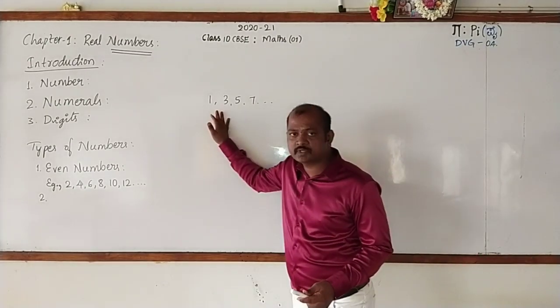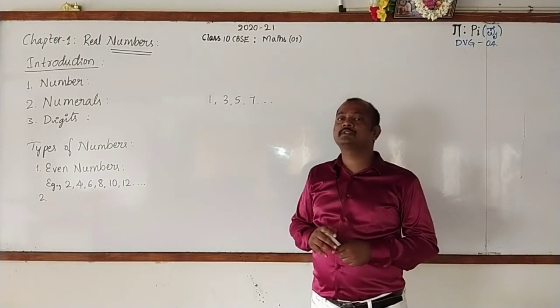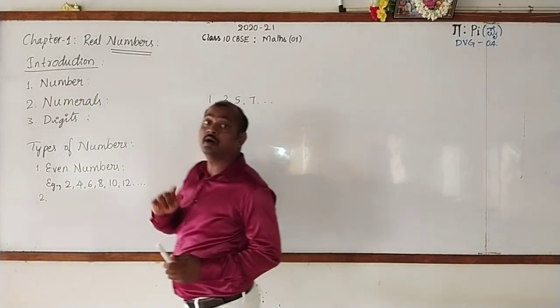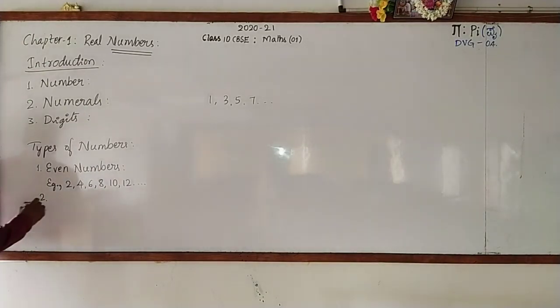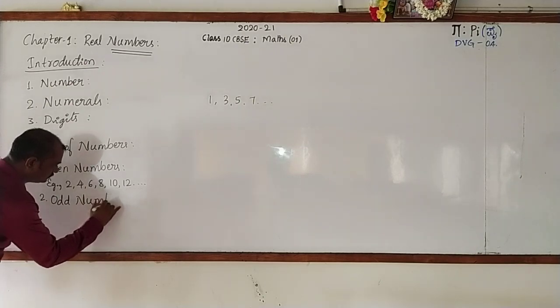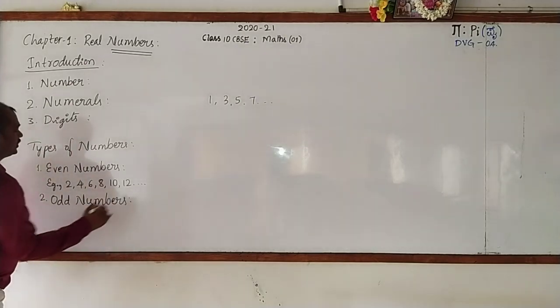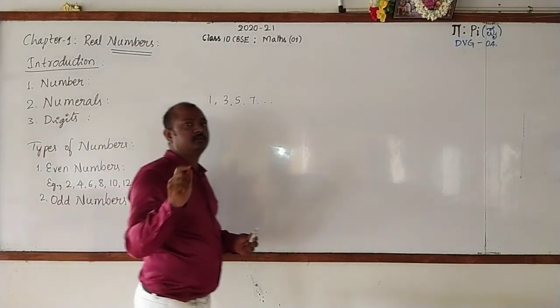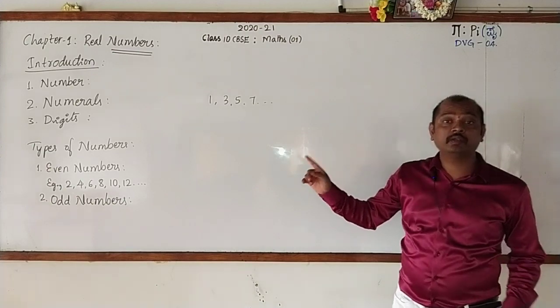What do you call these numbers? Are these numbers divisible by 2? No. Then what do you call these numbers? These are odd numbers. What are odd numbers?